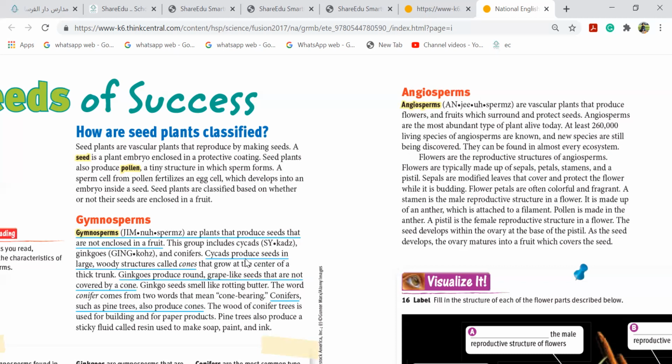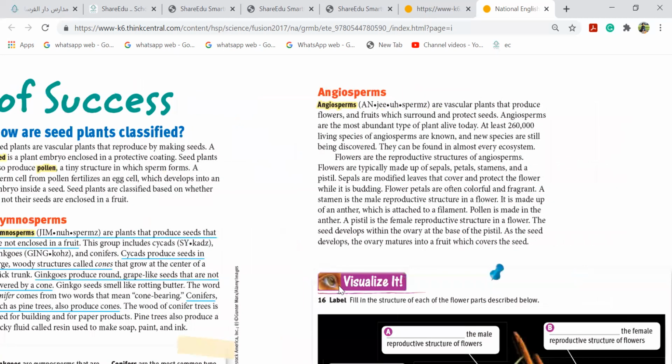Now, cycads produce seeds in large woody structures called cones. You have seen many plants which have cones. Ginkgos produce round grape-like seeds that are not covered by a cone. So the examples of gymnosperms you can give are ginkgos and cycads. Ginkgo seeds smell like rotting butter. The word conifer comes from cone-bearing. Conifers such as pine trees also produce cones. The wood of conifer trees is used for building and paper products.